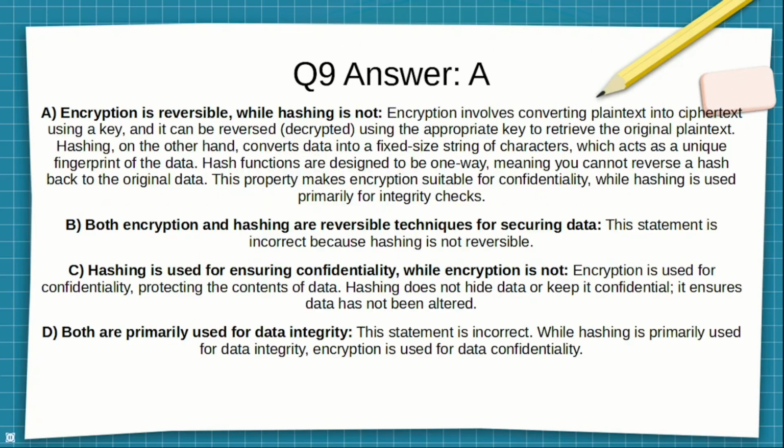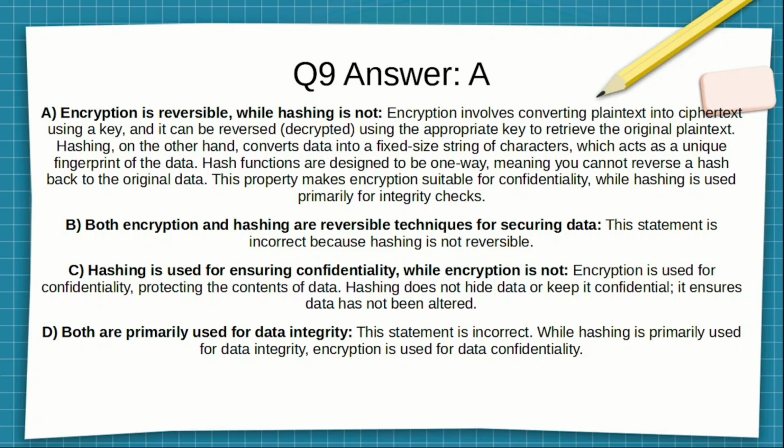All right, on to the answer. It is A. Encryption is reversible, while hashing is not. Encryption involves converting plain text into ciphertext using a key. It can be reversed, decrypted, using the appropriate key to retrieve the original plain text. Hashing, on the other hand, converts data into a fixed size string of characters, which acts as a unique fingerprint for the data. Hash functions are designed to be one-way, meaning you cannot reverse a hash back to the original data. This property makes encryption suitable for confidentiality, while hashing is used primarily for integrity checks.